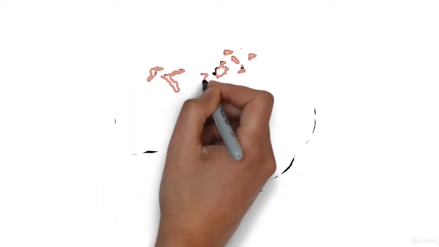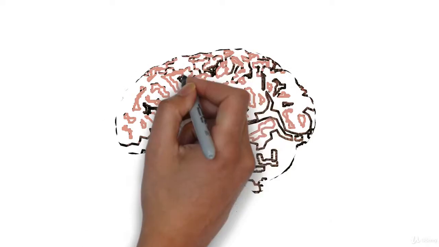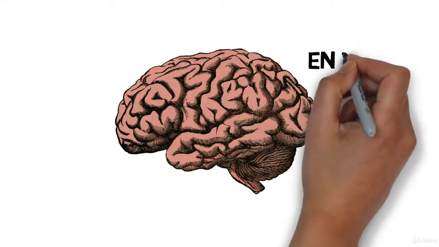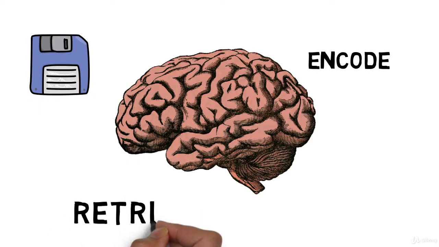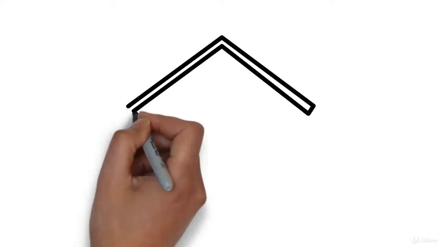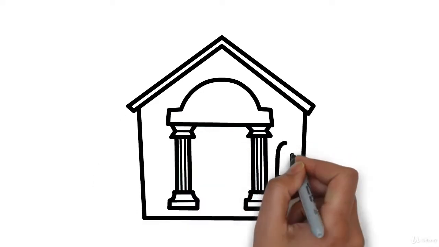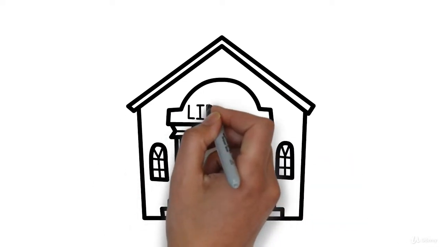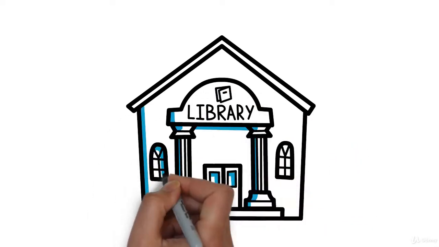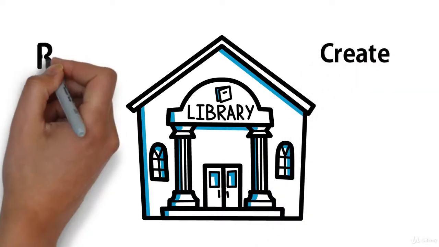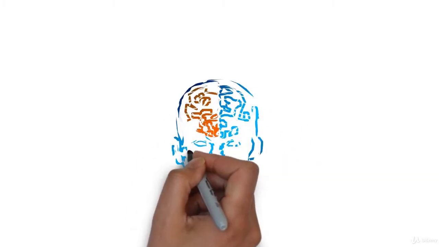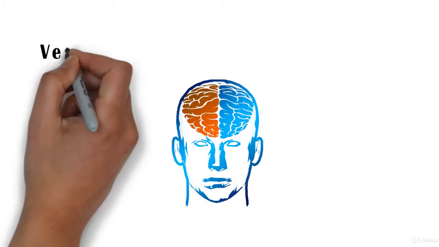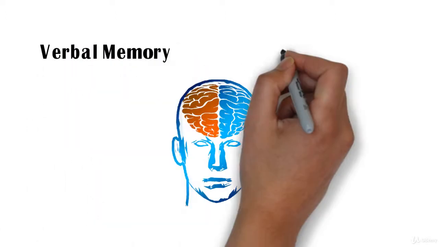What is human memory? Human memory is our ability to encode, store, and retrieve information. Human memory is like a library and the mind is you. You will be the one who will work to create and recall data in your brain. There are two things to do to remember: verbal memory and visual memory.